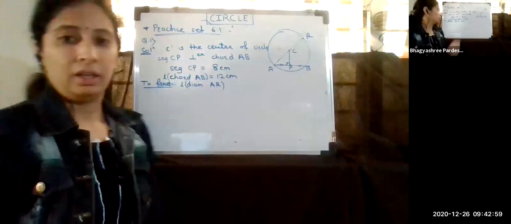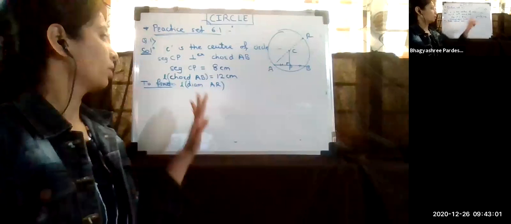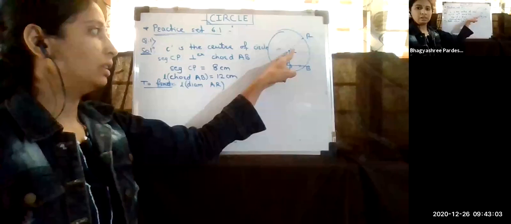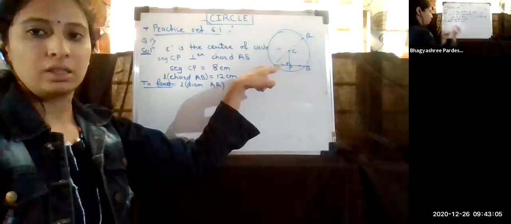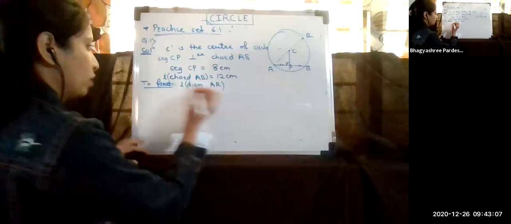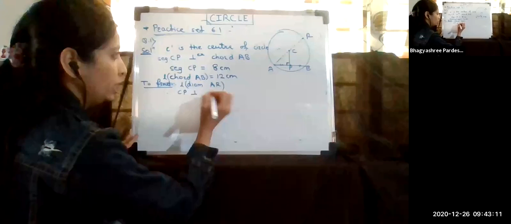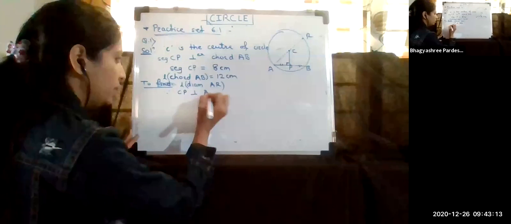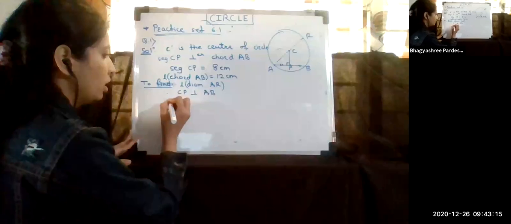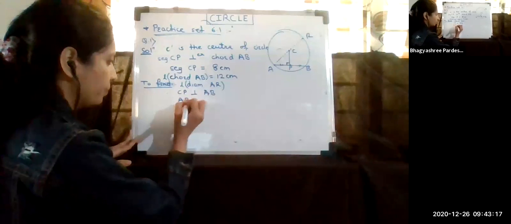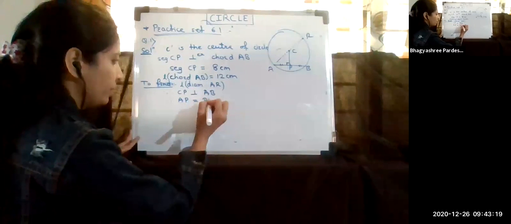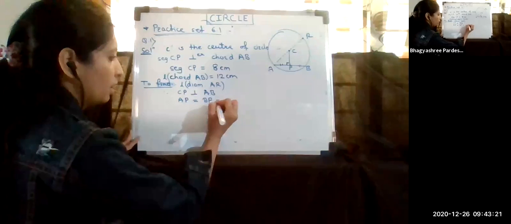The first thing, before using the Pythagoras theorem, is that we will find the radius. I have the measurement of CP, but I don't know what AP is here. Since we are given the perpendicular distance, we require AP. Since CP is perpendicular to AB, I can say that AP is equal to BP, which is half of AB.